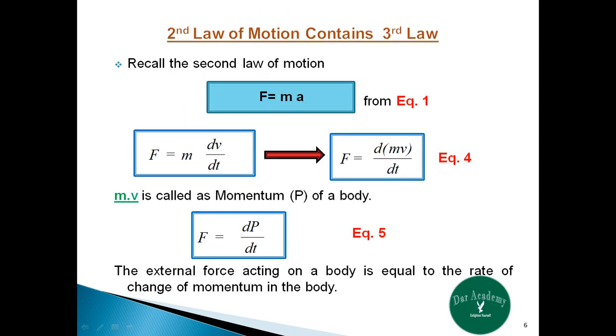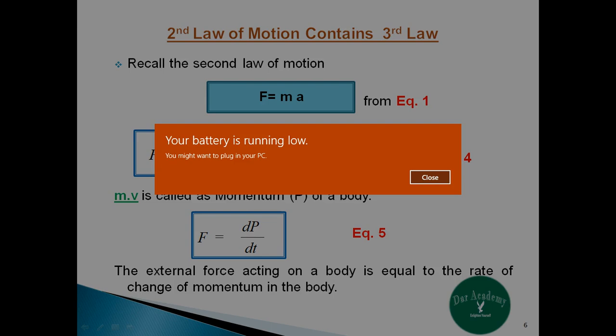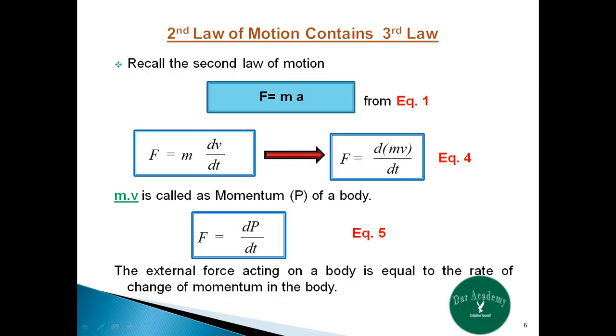Now let us prove that the second law contains the third law. Recall the second law of motion. We know that F is equal to ma. So this can be written as F is equal to m dv by dt, where dv by dt represents the change in velocity, which is the acceleration. We can write this as F is equal to d(mv) by dt, taking m inside. This quantity mv is called the momentum of a body, that is, the product of mass and velocity of an object is called the momentum of that object. So F is equal to dp by dt.